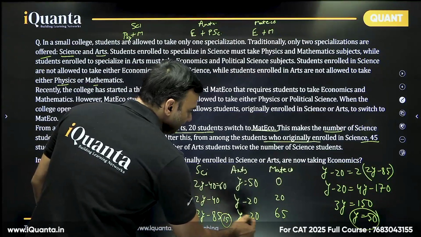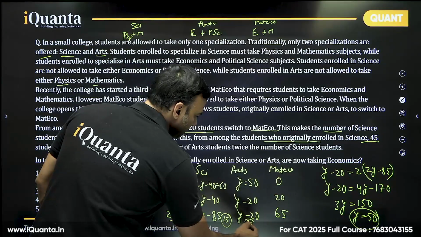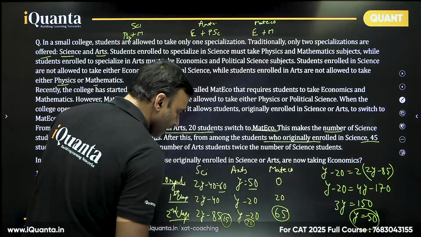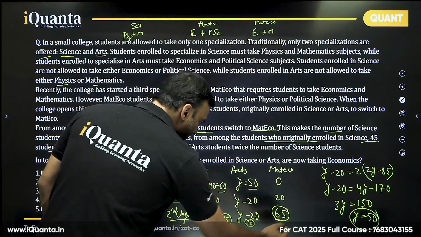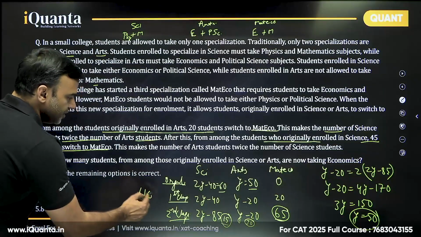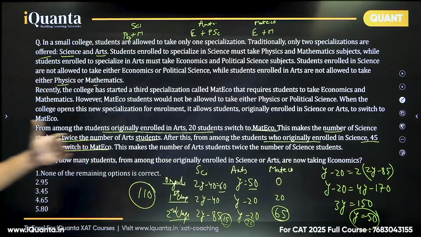In the end, arts will be Y minus 20, that is 30, and Math Eco is 65. So at the beginning we had 60 plus 50, 110. In the end, we had 15 plus 65, 80, and 30, 110. So the total number of students is 110. Let's see if it is required or not.